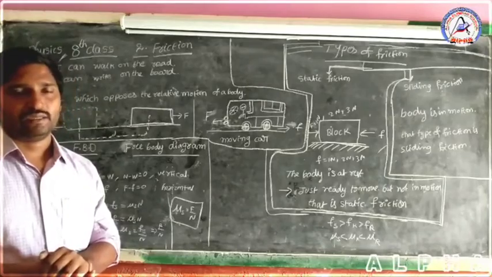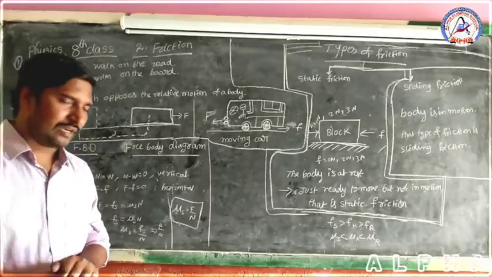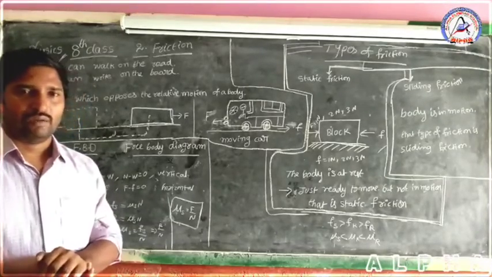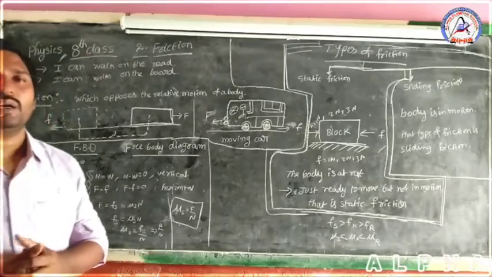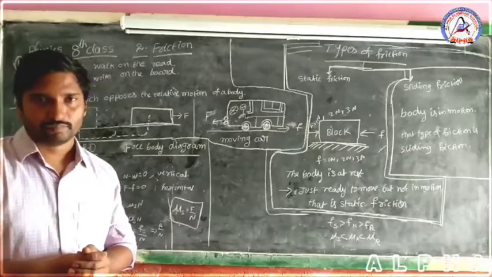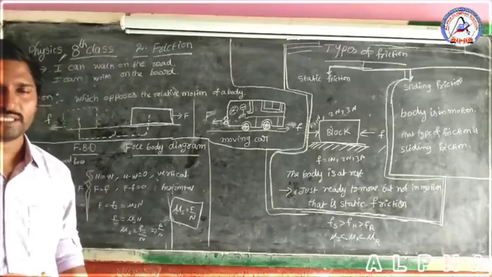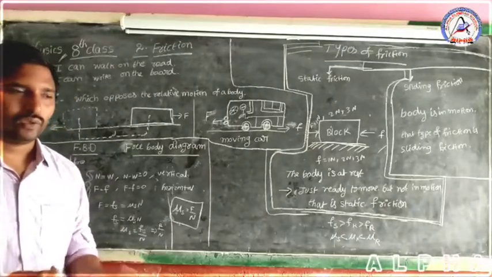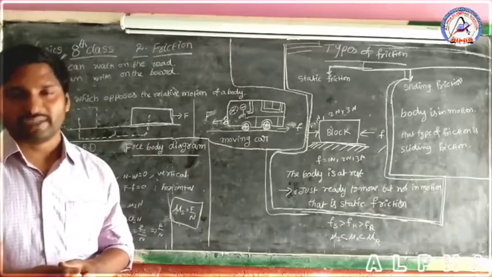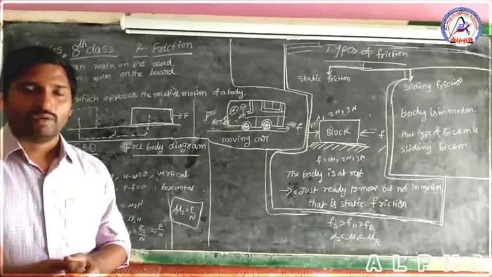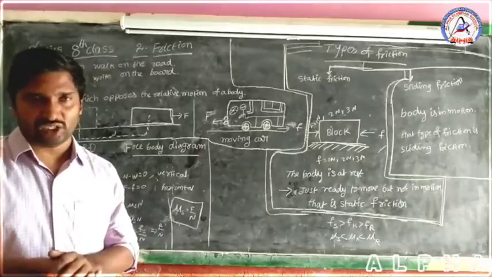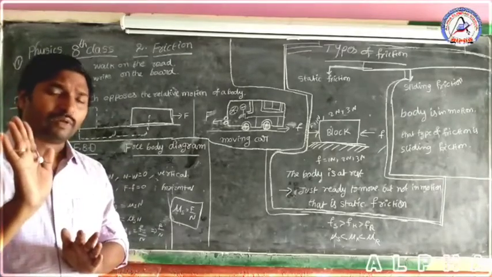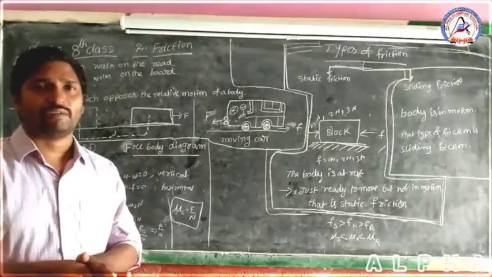Our foot and the floor, both surfaces, are in contact with each other. The foot surface and the floor surface are in parallel contact. Here is one surface, this is the other surface.